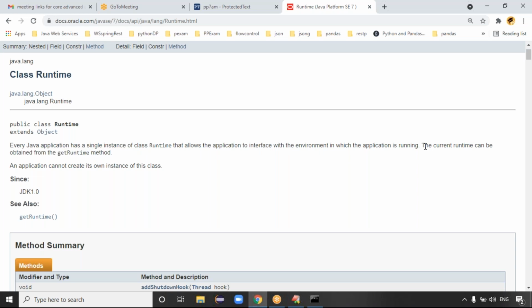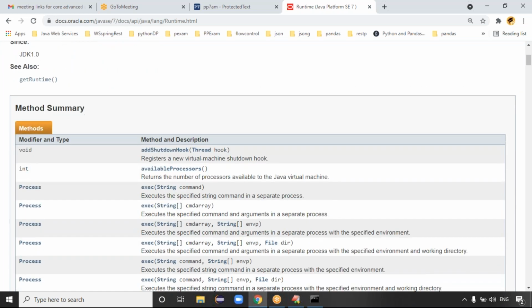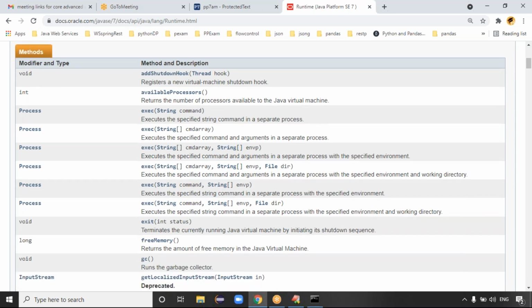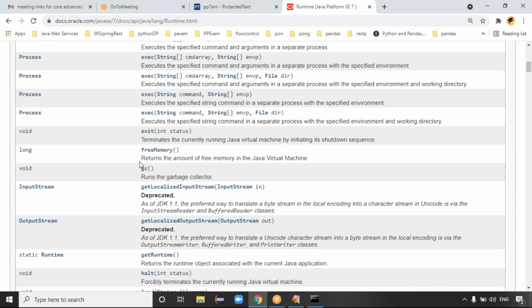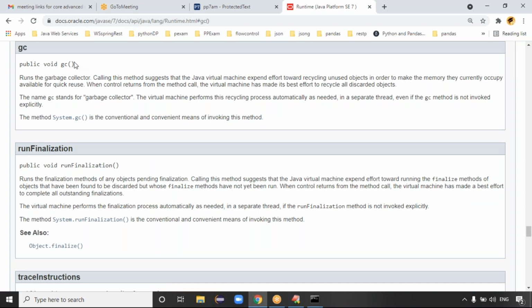The current runtime can be obtained from the getRuntime method, right? So the exec command is there, exit is there, and the gc method you have to check. So, guys, the gc method you can call runs the garbage collector.